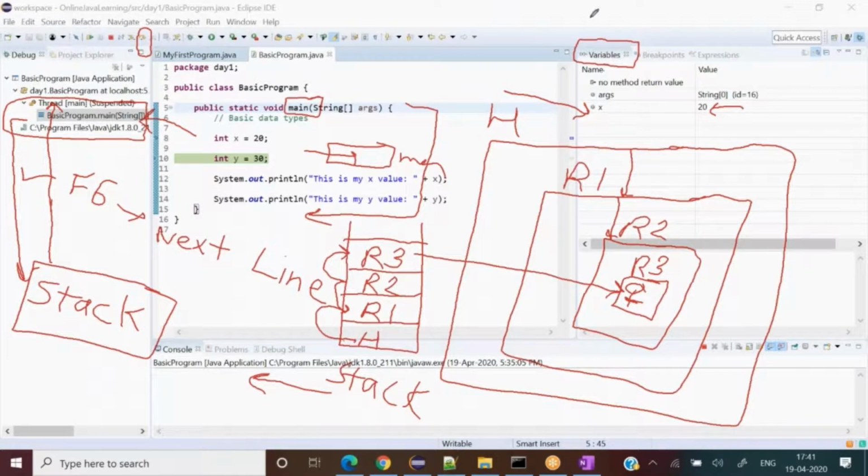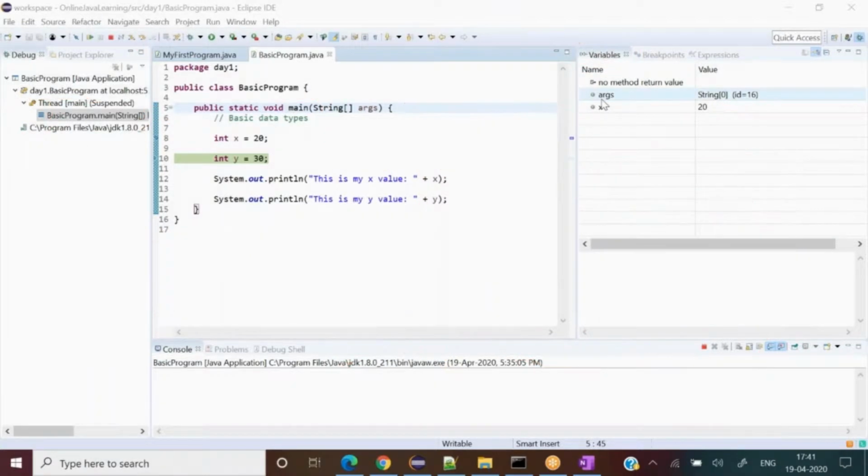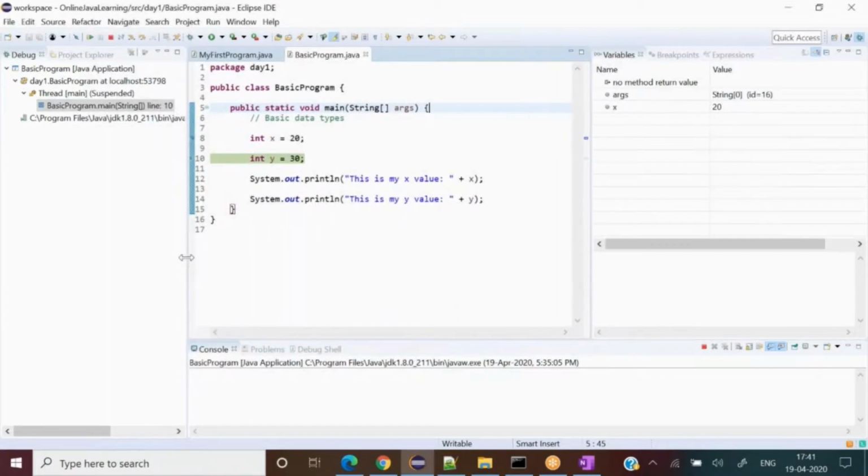Did you get confused? No. Right now we're just understanding that on the left side, this is showing the thread. That is the stack area. Thread is the stack area. Absolutely right, your understanding is 100% correct. This is the stack area. I'm just giving it the name stack area. Just remember it's a stack area.